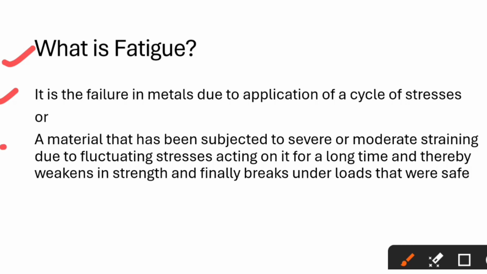Another definition of fatigue: a material that has been subjected to severe or moderate straining due to fluctuating stresses acting on it for a long time, and thereby weakens in strength and finally breaks under loads that were safe, is called fatigue. So these are the simple definitions of fatigue.